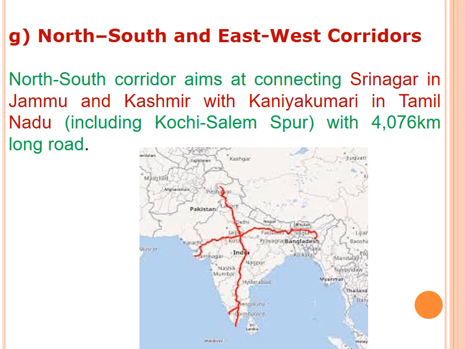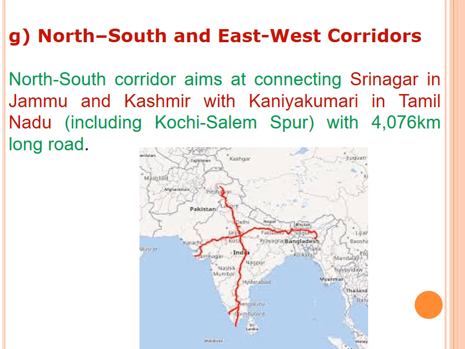You see that from Jammu and Kashmir to Kanyakumari, the straight road comes, yes or no? That is the corridor. It starts from Srinagar in Jammu and Kashmir, passes through many states and ends at Kanyakumari in Tamil Nadu. Got it? This is a very long road.